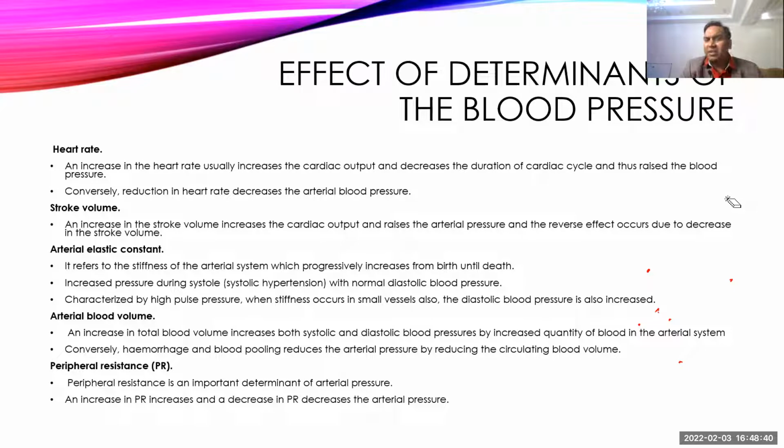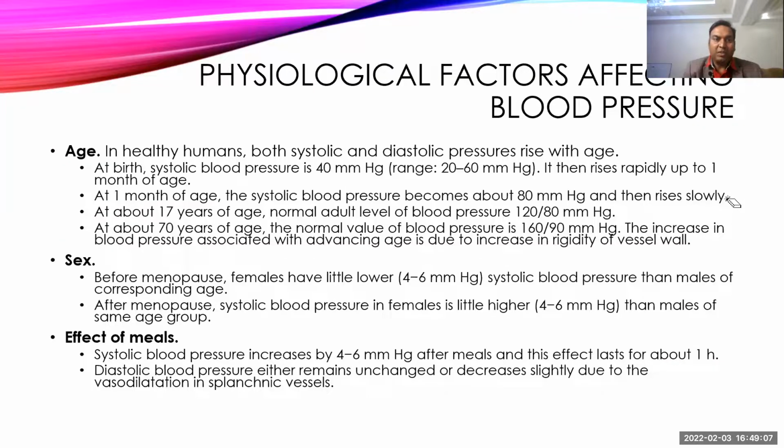Then come to the peripheral resistance. It is usually related directly to the diameters of the blood vessels, more specifically arterioles. And arterioles are the most important high resistance blood vessels. So a small change in the arteriolar diameter will cause a huge change in the peripheral resistance, and that can cause a change in the blood pressure. So when there is a decrease in the diameter of the arteries, it will increase blood pressure.